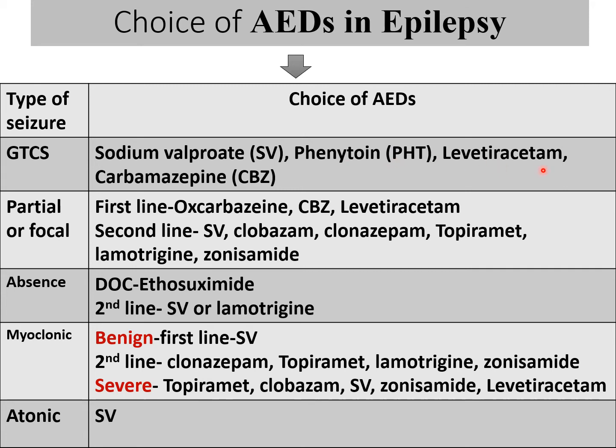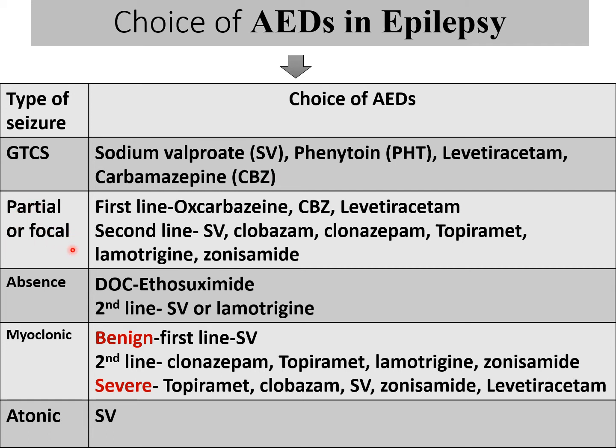Levetiracetam is the newer anti-epileptic drug, effective against the GTCS, and the side effects are very less, even lesser than sodium valproate. So if the patient can afford it and you find that the patient already has some hepatic disease, then you should prefer levetiracetam because it does not have any significant side effect. And carbamazepine can be tried if the patient has not responded to valproate or levetiracetam.